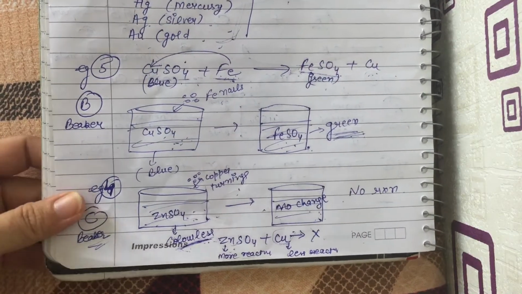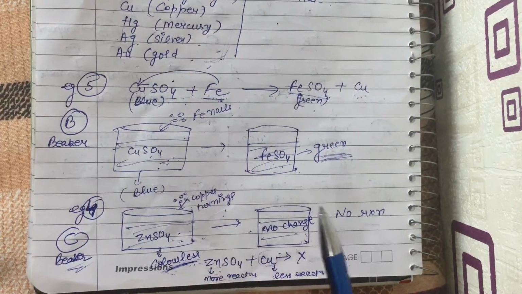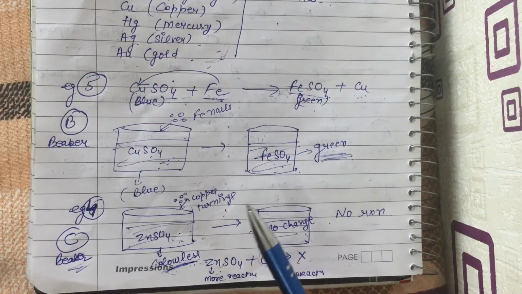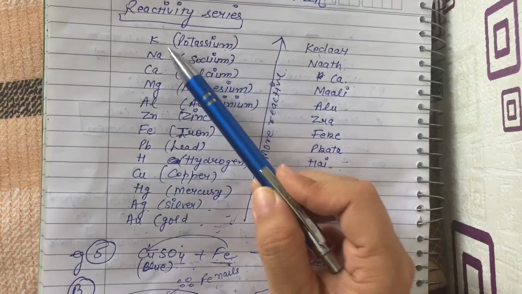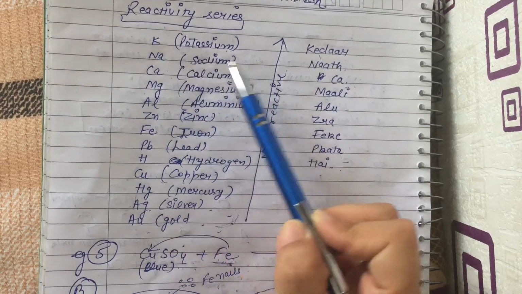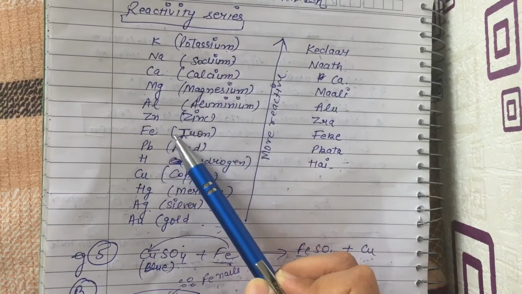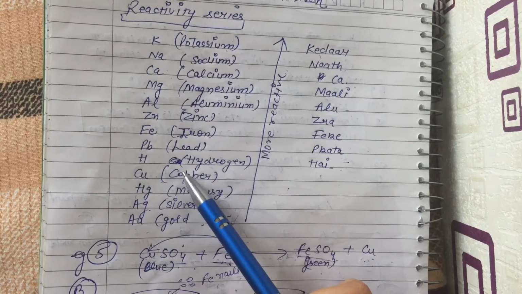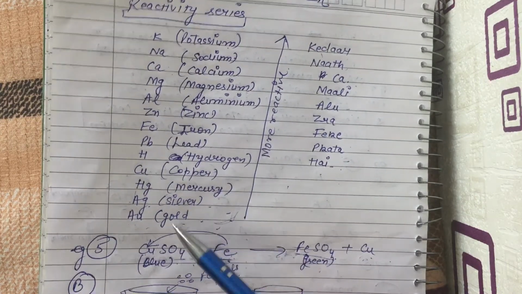Okay. So how will we get to know which metal is more reactive and which metal is less reactive? With the help of the reactivity series. Here is a reactivity series. Here K stands for potassium, Na for sodium, calcium, magnesium, aluminium, zinc, iron, lead, hydrogen, copper, mercury, silver and gold.